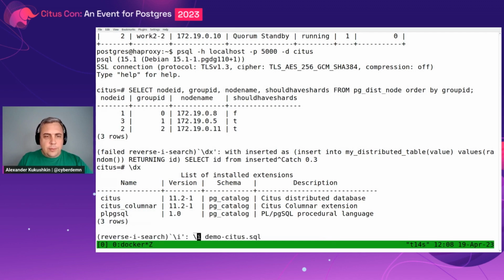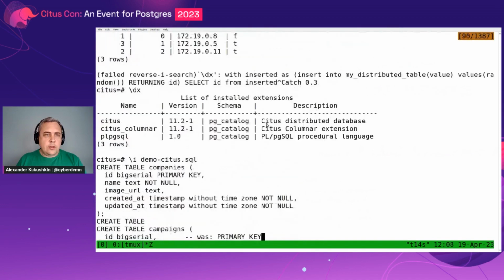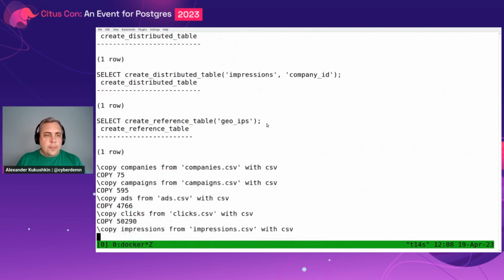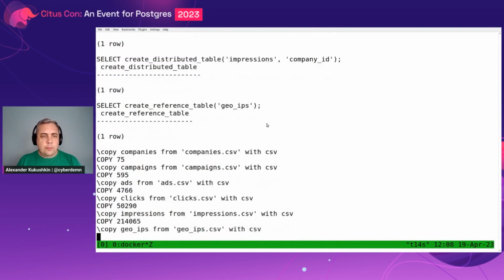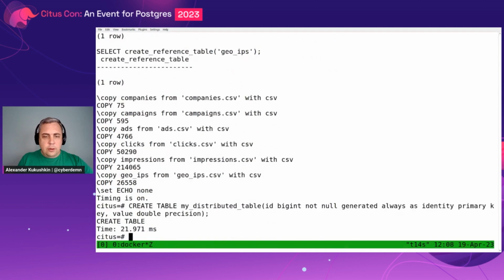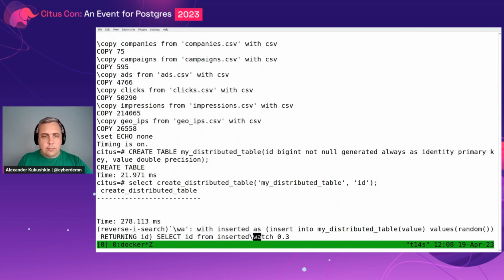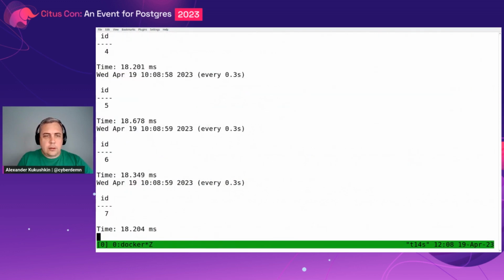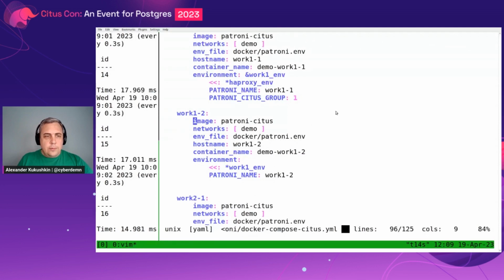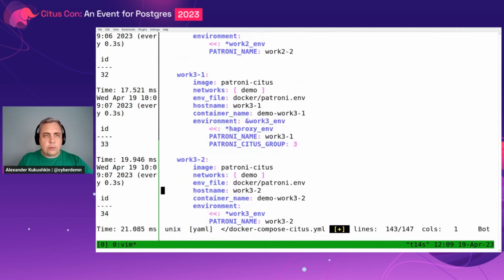What else am I going to do? I will add some test data, using an example from the Citus documentation, because otherwise doing rebalancing will be very boring. And the last thing I'm going to do, I will create yet another table, make it distributed, and start inserting data into this table at an interval of every 100 milliseconds. While inserts are running, let's add some new nodes to our Citus cluster, but to group 3.